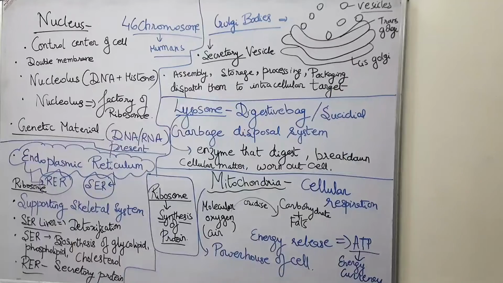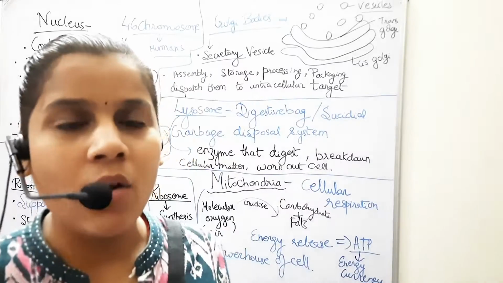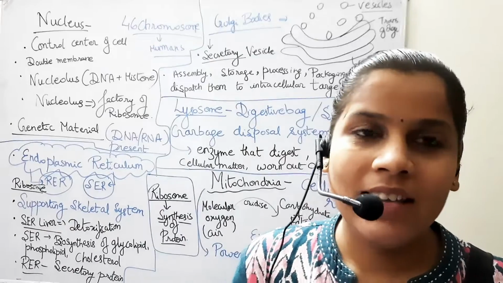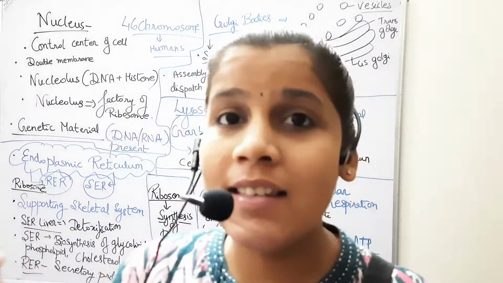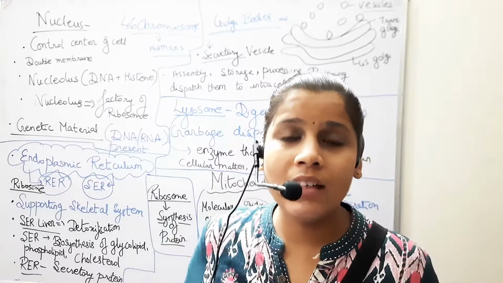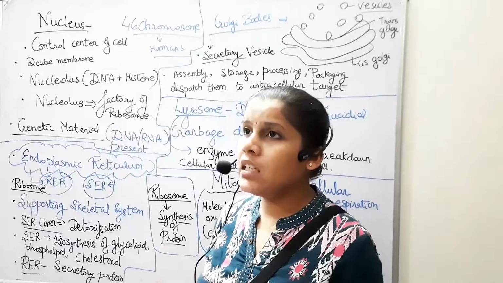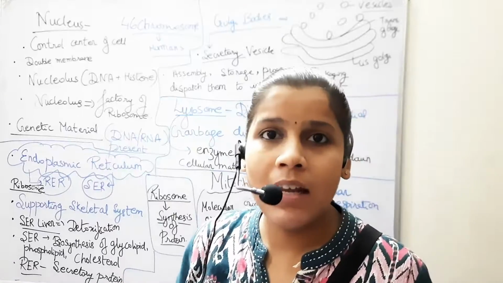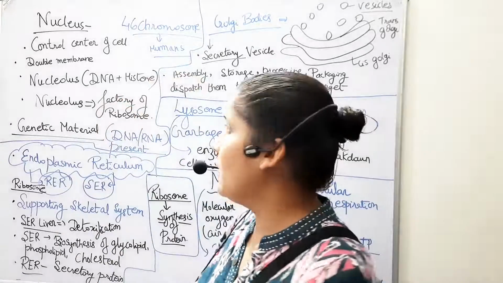The next. Hello and welcome to you all. So today we are going to study about the cell organelles. Number one is the control unit of the cell, that is the nucleus. It's the control center of the cell, from where the whole functioning, the whole activity of the cell is regulated, and it says what action should take place in and out of the cell. So here is the brain of the cell, the nucleus.